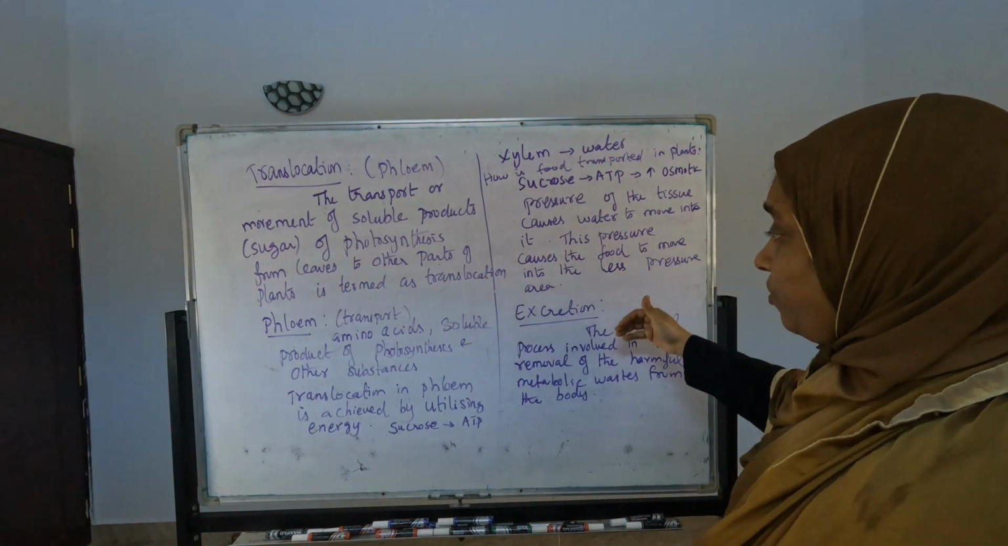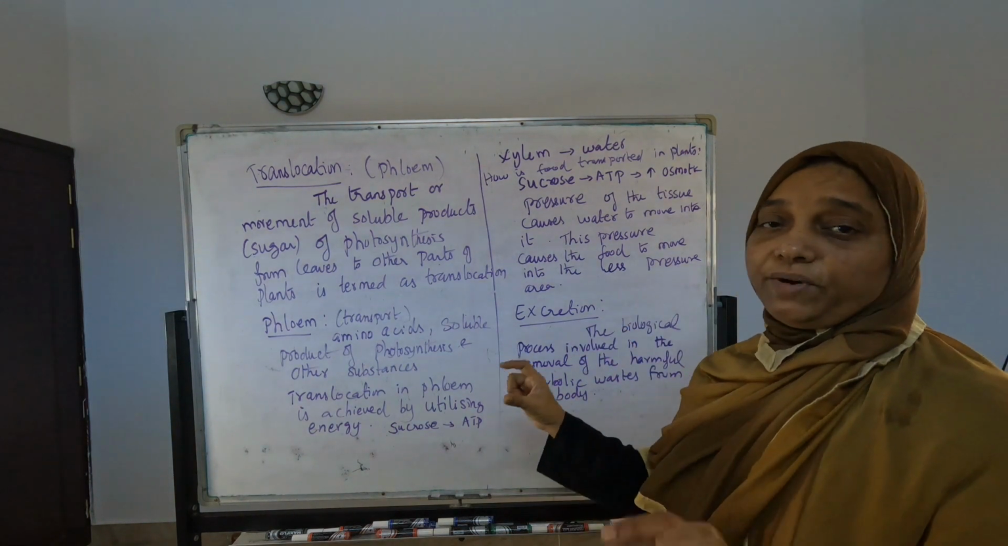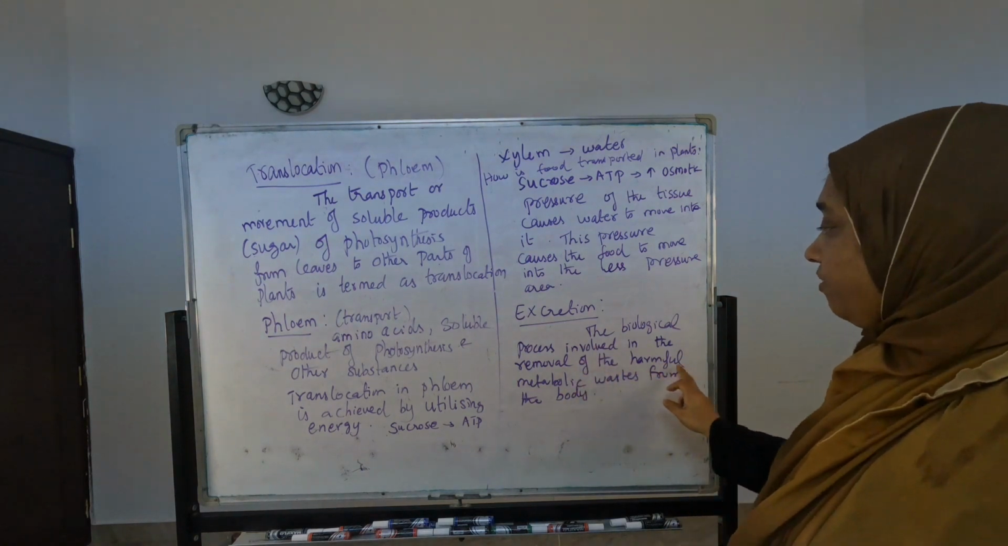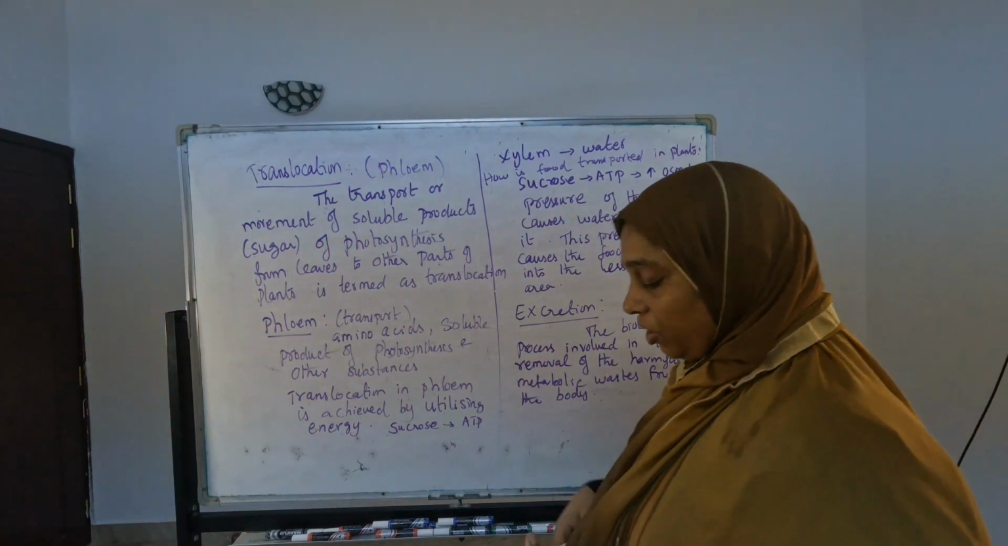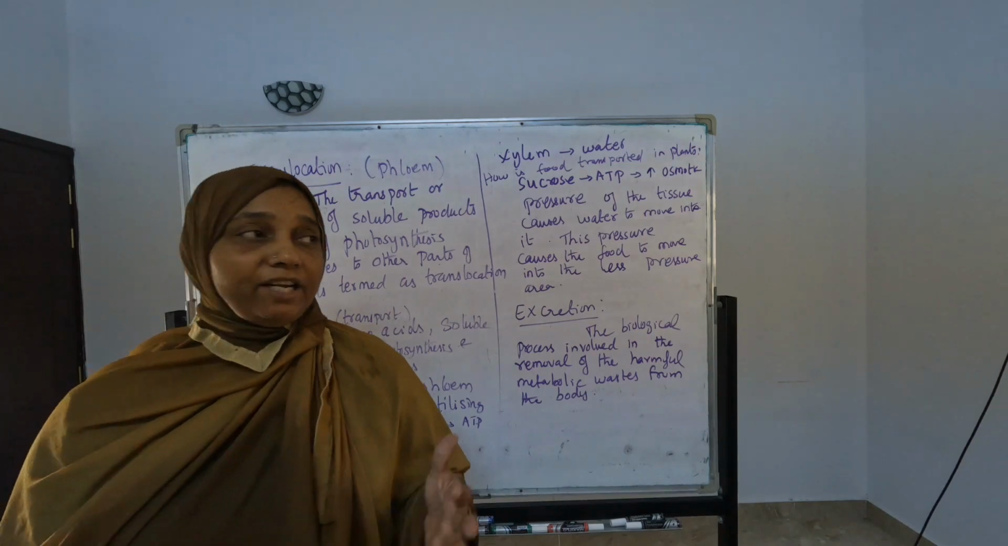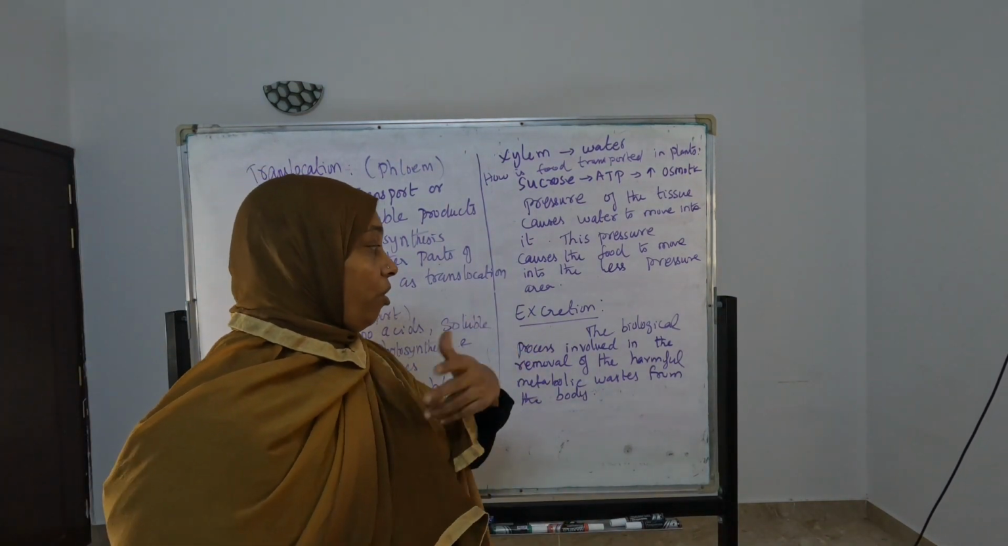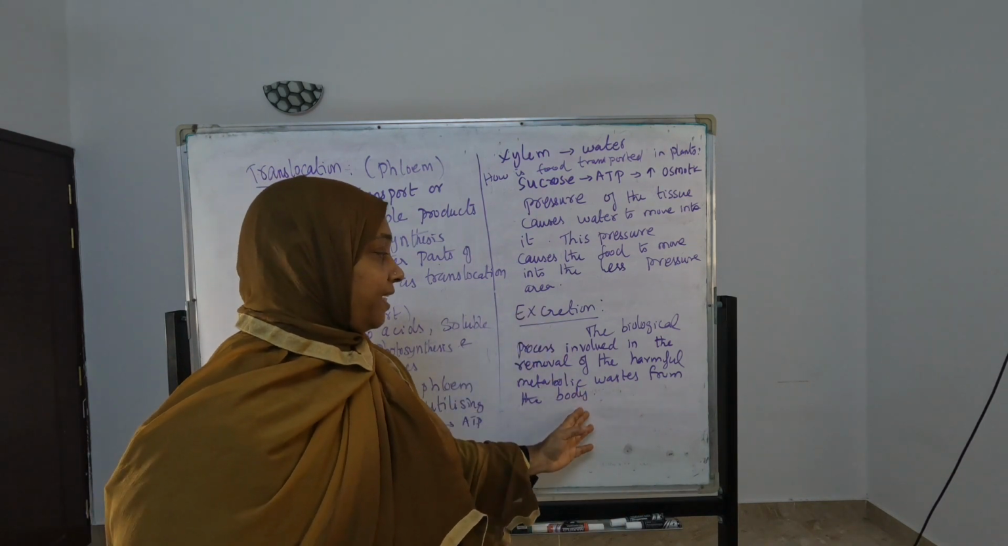Another next one is excretion. Define excretion, they are asking. This is the biological process involved in the removal of harmful metabolic waste from the body. So what are the harmful wastes in our body? Nitrogenous waste. It is going to go out from our body. That is called excretion, they are telling.